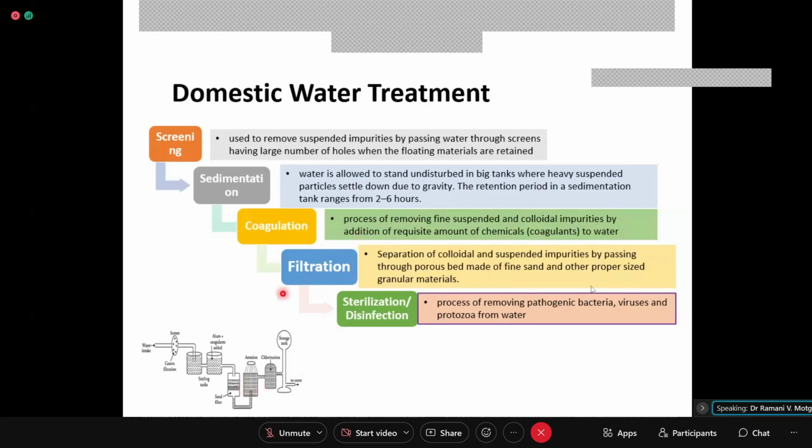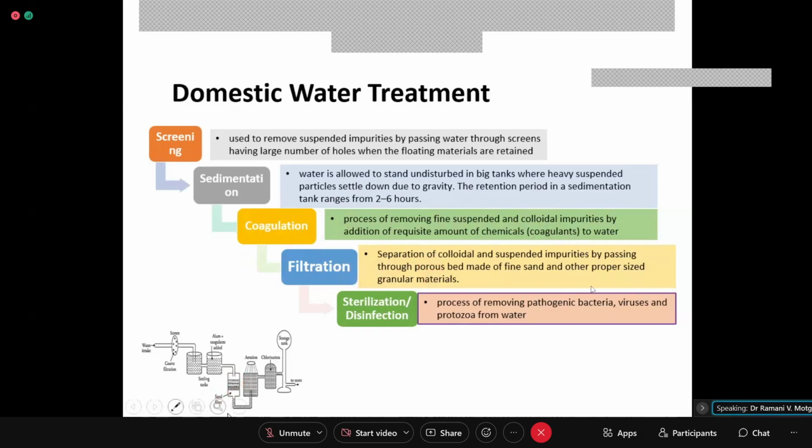So after coagulation, then you have filtration. Why filtration? Because the coagulated sludge which is forming or separating out is completely removed by filtration.